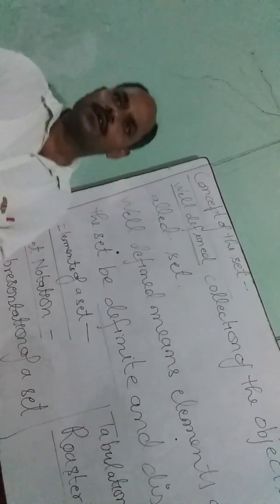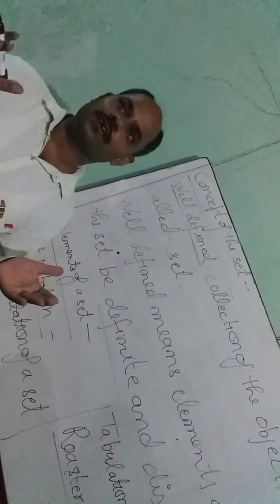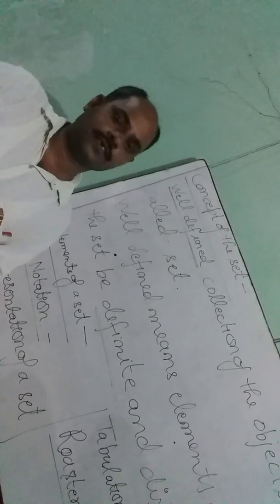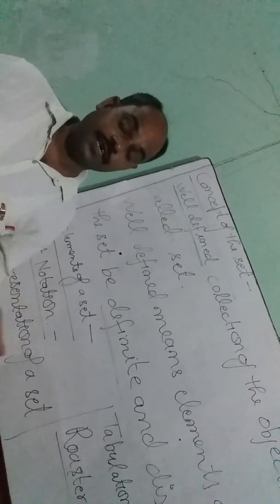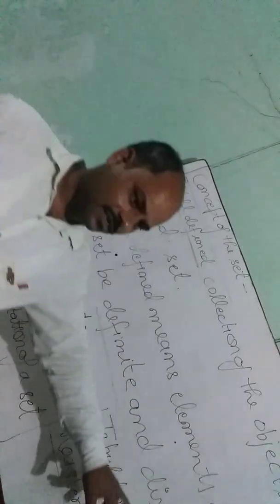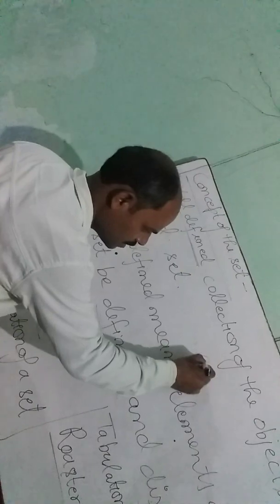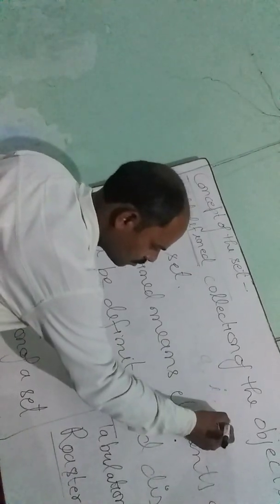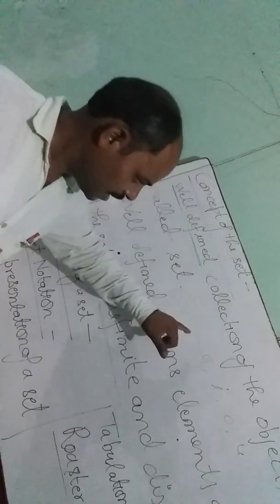Now, the collection of students is a set. The collection of natural numbers is a set. The collection of consonants is a set, because all the consonants are definite and distinct. The collection of vowels A, E, I, O, U: here every element is distinct from the others and definite.